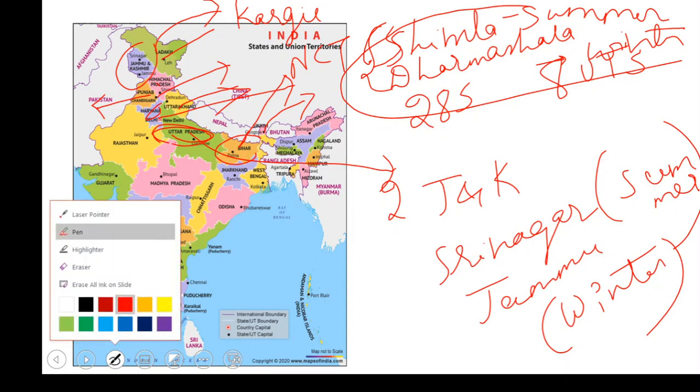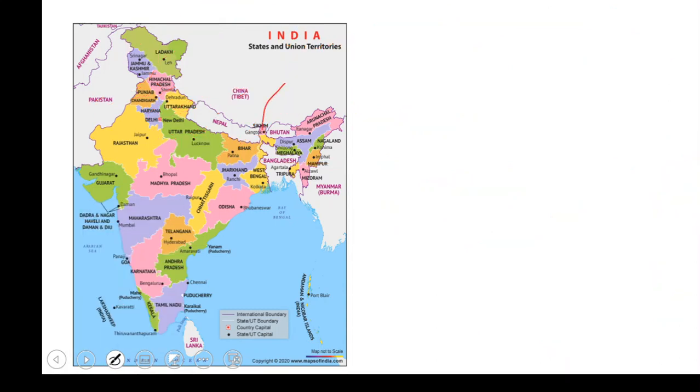Let me make it clear: Sikkim has Gangtok as its capital. Next we have Bhutan, which is a neighboring country, a different country sharing its border with ours. Next is Arunachal Pradesh. The capital of Arunachal Pradesh is Itanagar. Next one is Assam. The capital of Assam is Dispur.